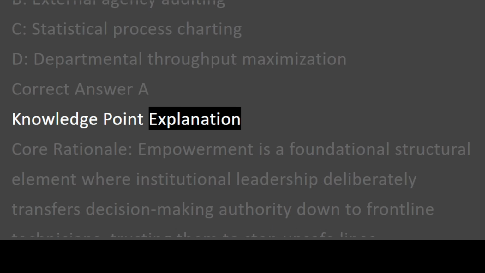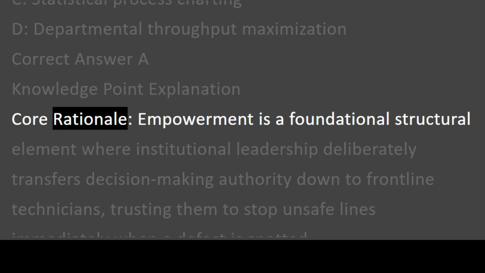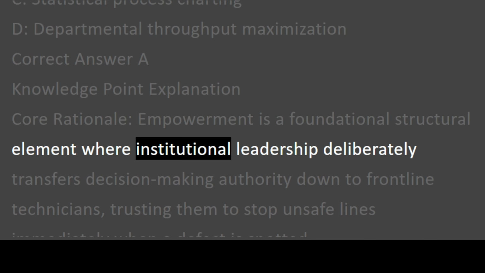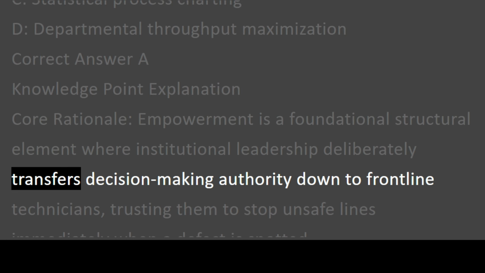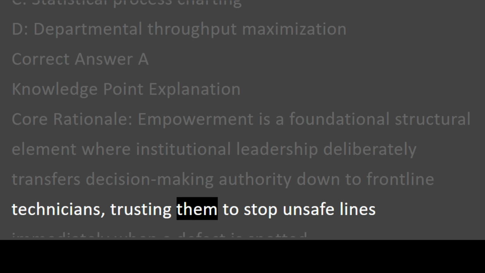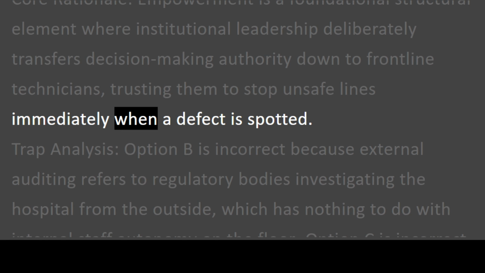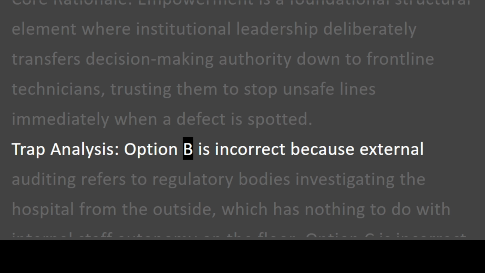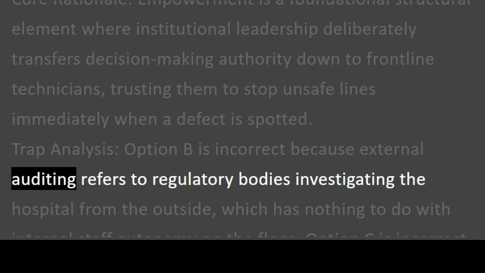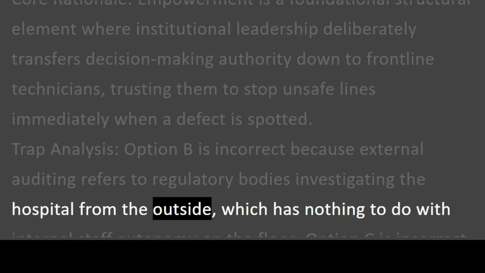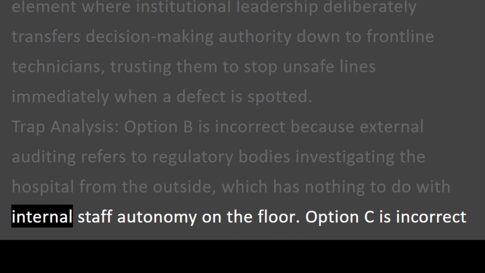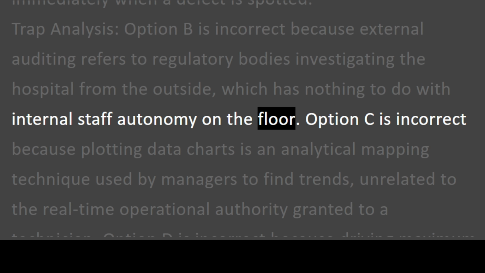Knowledge point explanation. Core rationale. Empowerment is a foundational structural element where institutional leadership deliberately transfers decision-making authority down to frontline technicians, trusting them to stop unsafe lines immediately when a defect is spotted. Trap analysis. Option B is incorrect because external auditing refers to regulatory bodies investigating the hospital from the outside, which has nothing to do with internal staff autonomy on the floor.